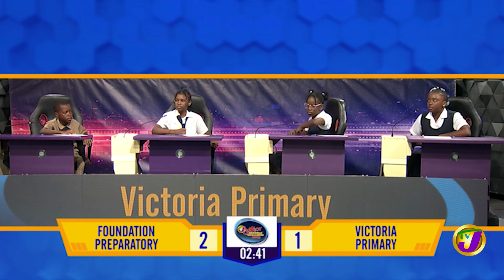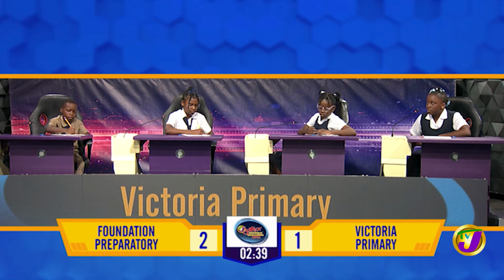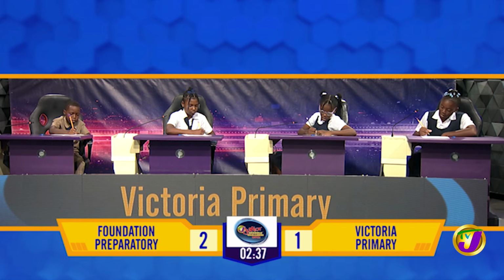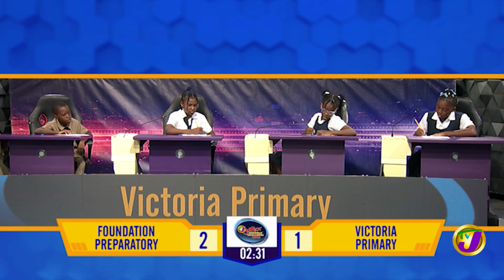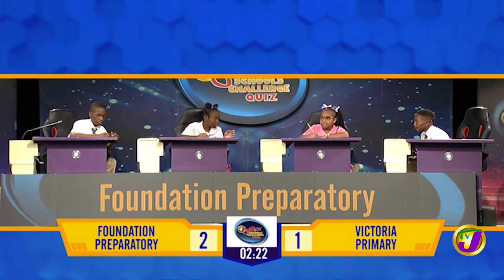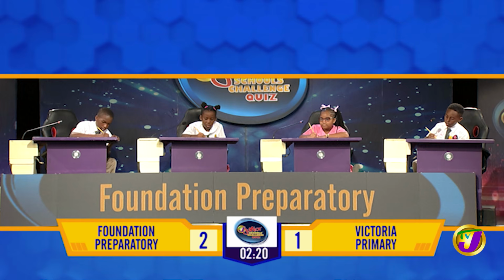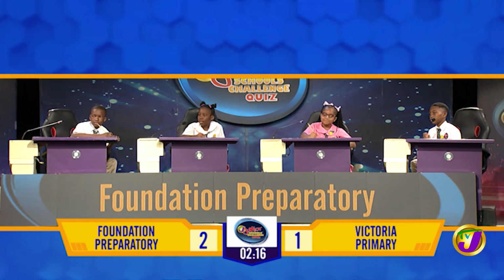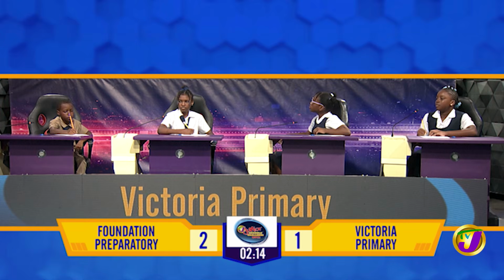English language for Victoria. Spell intangible. INTANGABLE. That's incorrect. It's INTANGIBLE. Foundation. Spell parallel. PARALLEL. That is correct.